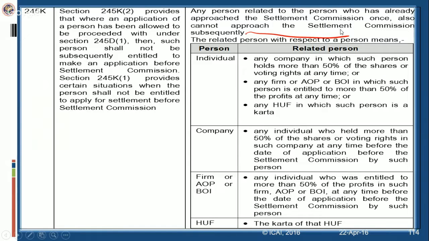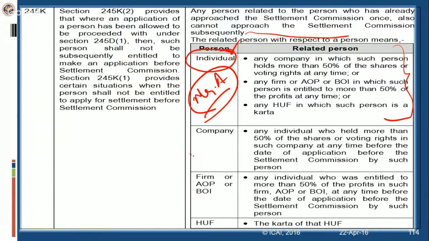Now who are these related persons? In case an individual has approached, Mr. A has approached the settlement commission. Now, since he has approached the settlement commission, any company in which Mr. A holds more than 50% of shares or voting rights, any firm, AOP or BOI in which Mr. A is entitled to more than 50% of the profits, or a HUF in which Mr. A is a karta, these people also cannot approach the settlement commission.